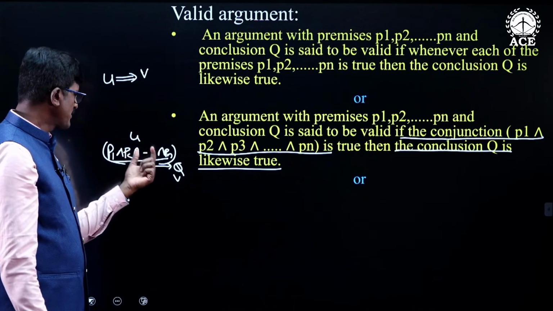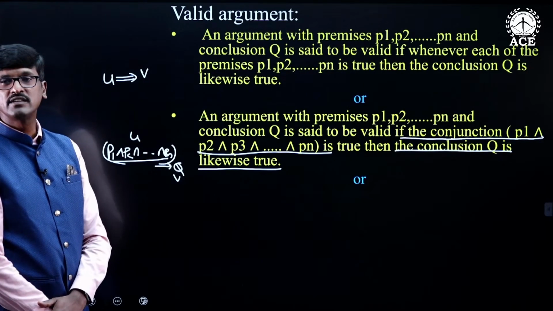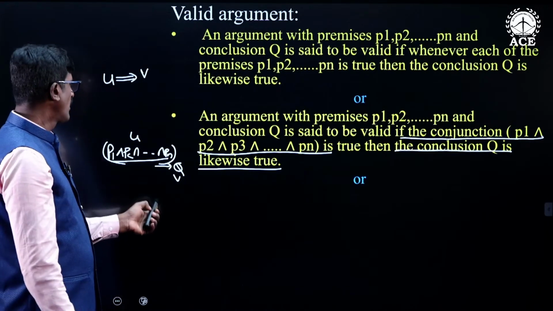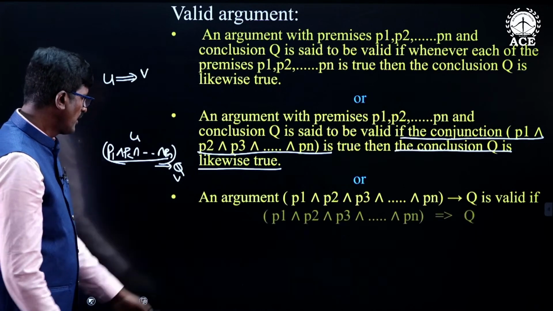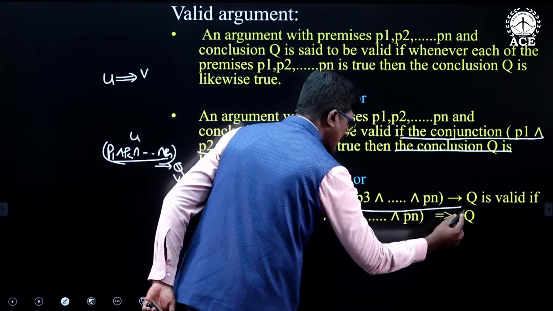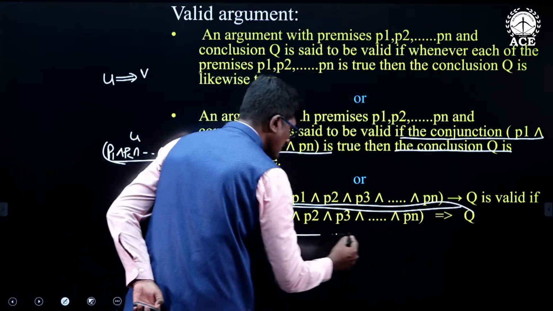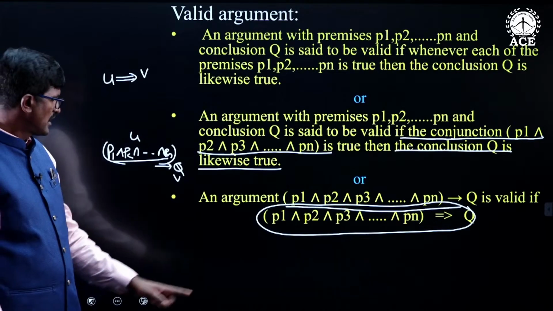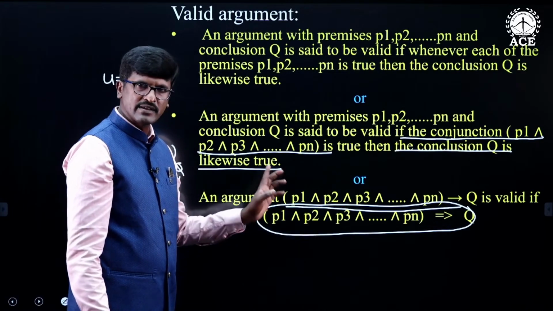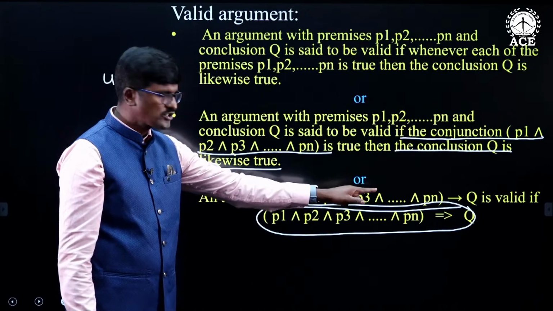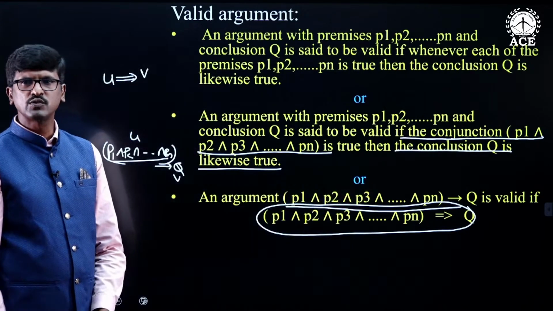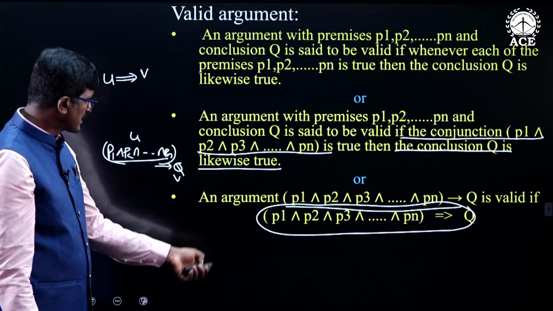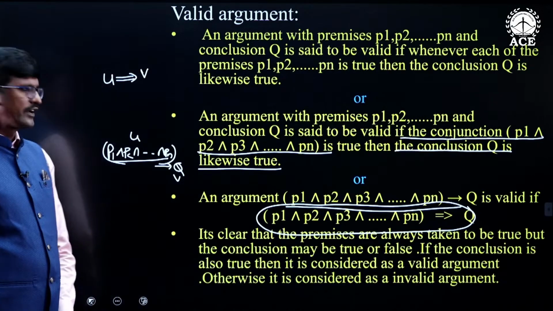Whenever the conjunction of the premises is true, if the conclusion is also true, then that is a valid argument, which is nothing but logical implication. So, if this is a valid argument, then the LHS logically implies the RHS. What is the LHS? The conjunction of the premises. If it is true and the conclusion is likewise true, then it is a valid argument. So, these are the three definitions for a valid argument.